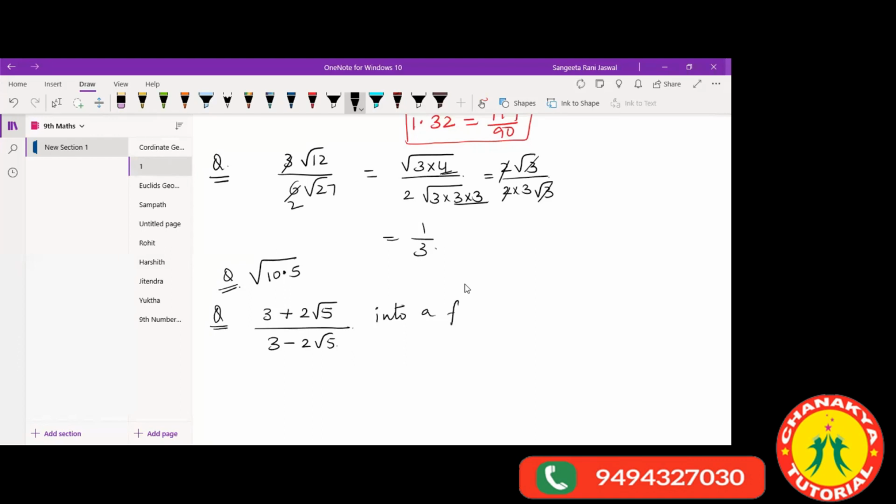In this irrational number, you have to express it in the form of a number having denominator as an integer. Please do this. Yes, Rohit is asking something.